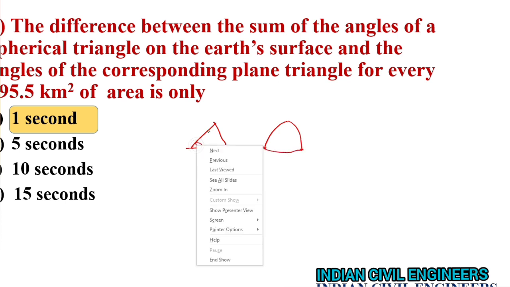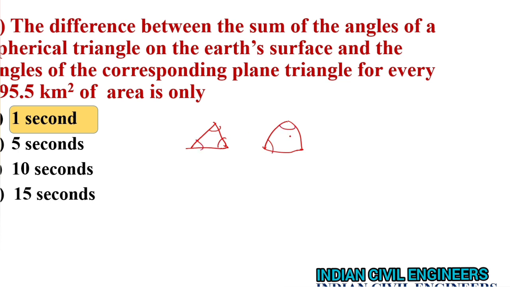For an area of 195.5 kilometers square, the difference between the sum of the angles is just 1 second.